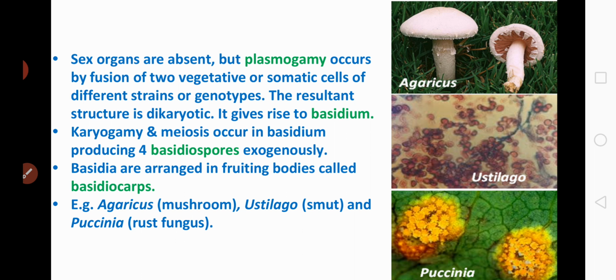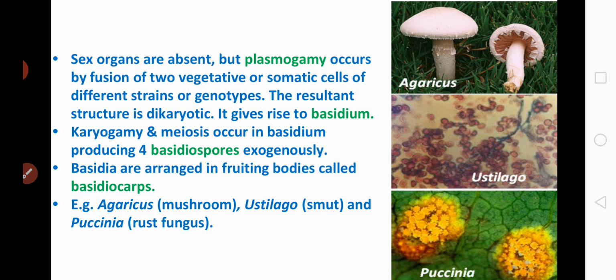And here sex organs are absent, but plasmogamy occurs by the fusion of two vegetative or somatic cells of different strains. The resultant structure is a dikaryotic, which gives the basidium. Karyogamy and meiosis occur in basidium, producing 4 basidiospores, and these basidia are arranged in a fruiting body called basidiocarps.